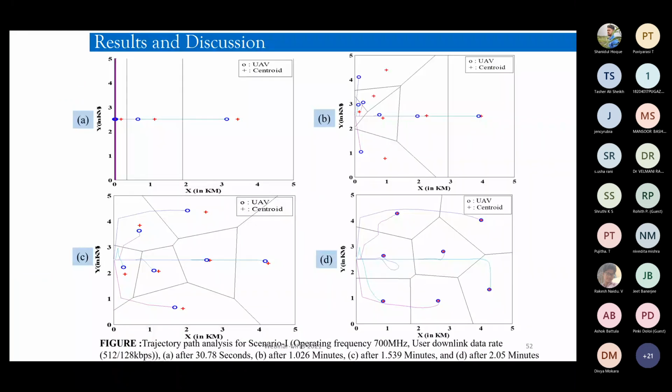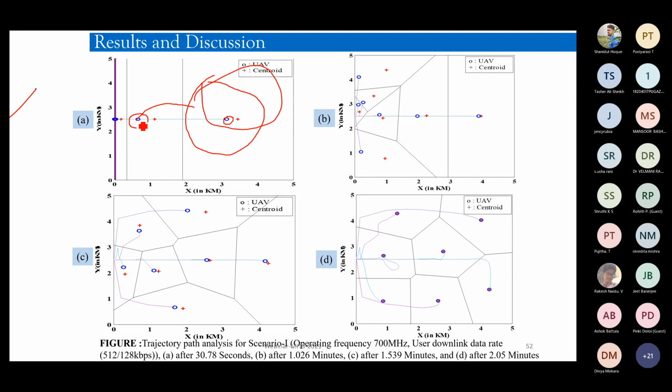So we also did a trajectory optimization, and this is something which we have done in this study, in this investigation rather, where we would like to see how the trajectory of one UAV works. When you are sending one UAV, say this UAV is placed at the centroid of this particular area. Now the area which is covered by this, and the new UAVs that are going to be deployed, they're dynamically locating themselves, right?